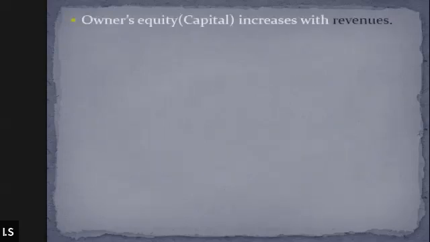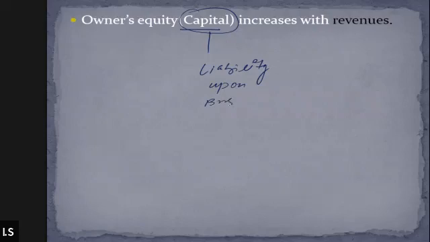Like I said, owner's equity basically means what? Owner's equity is considered as capital. So whenever capital is invested in a business, it is a kind of liability upon the business. Capital is a kind of liability upon the business. Yes or no? Liability upon business. Tell me yes or no. Yes, sir. Yes. Now, if you are able to recall, I've told these things in the previous session as well.